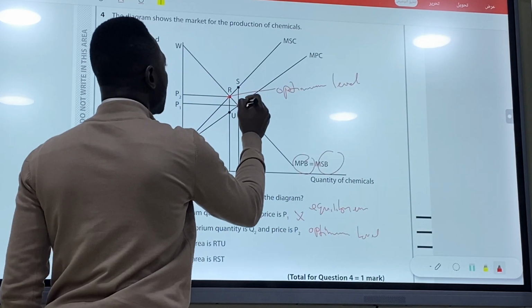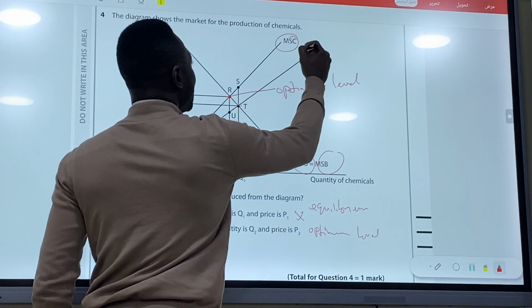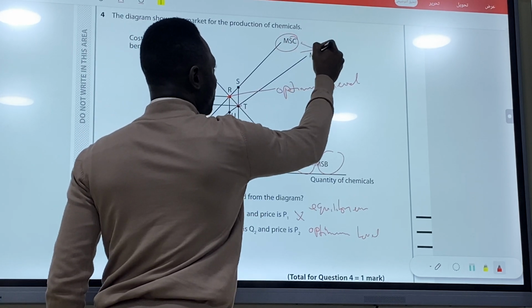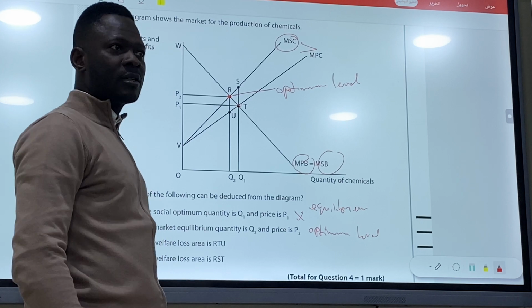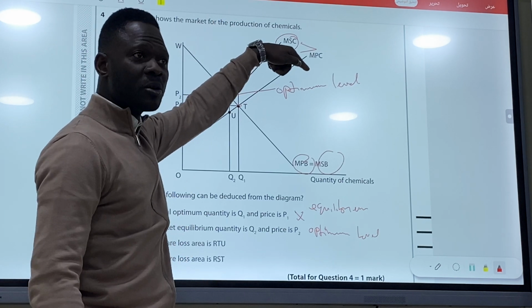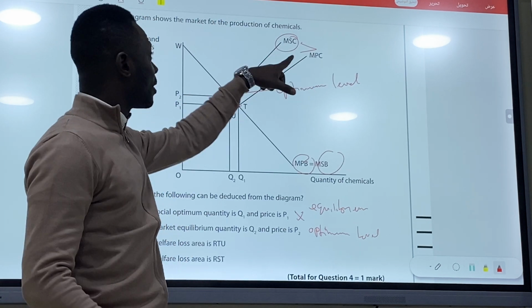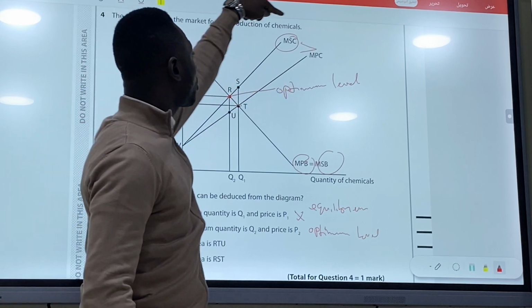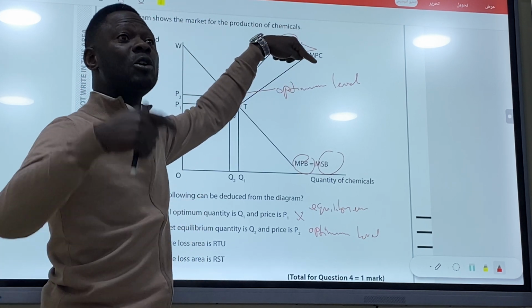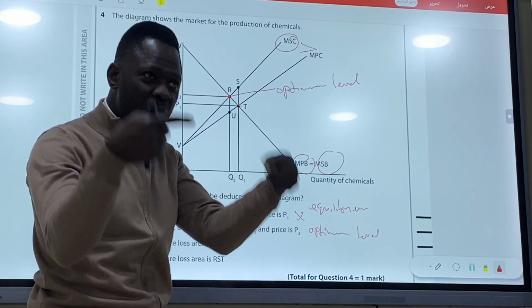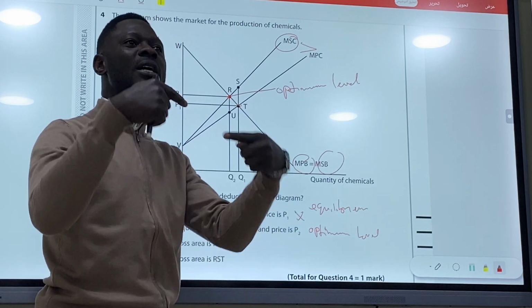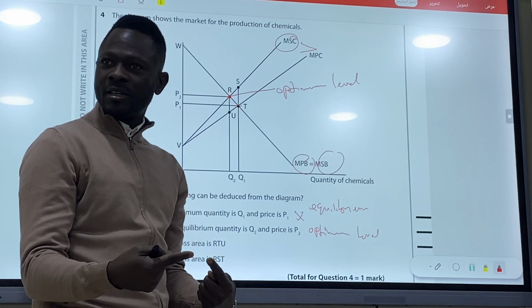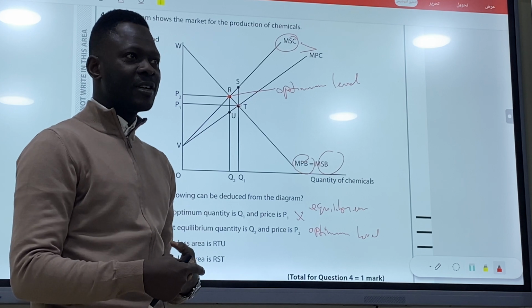At RST, the marginal social cost is greater than the marginal private cost. It is above the marginal private cost. Do you get what I'm saying here? This cost to the society is more than the cost to the person, or to the firm, to the government, to the individual that makes the action. Welfare is lost.